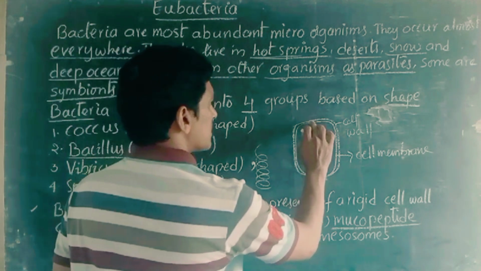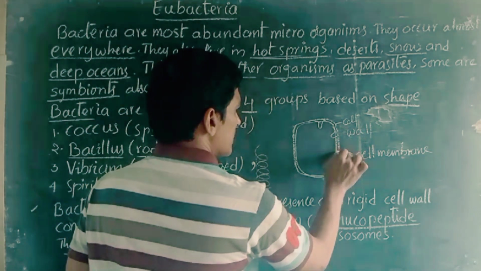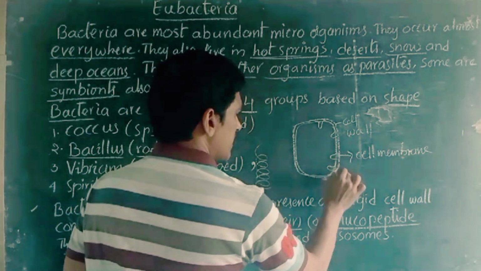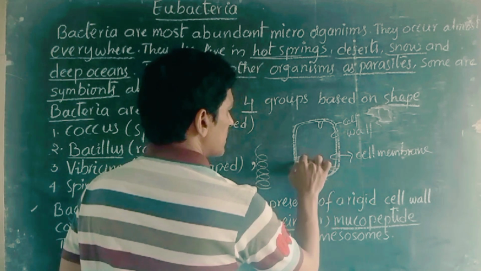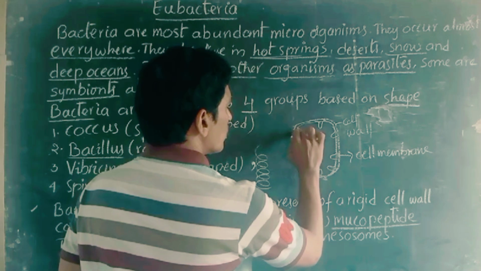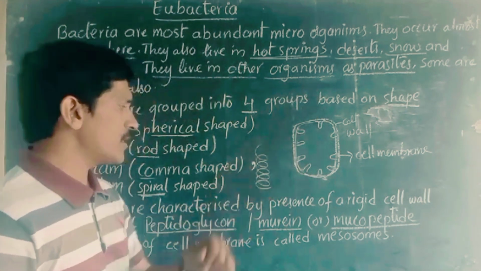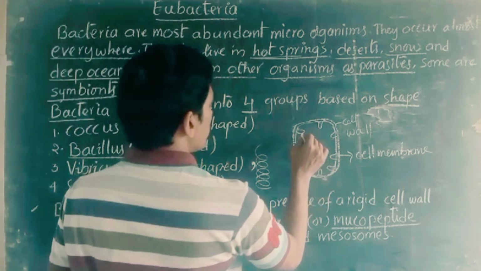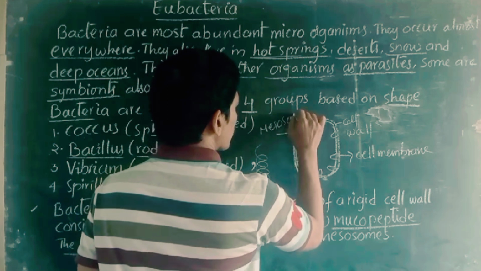The cell membrane sometimes has infoldings, it can be folded towards the inside. Those infoldings are called mesosomes.